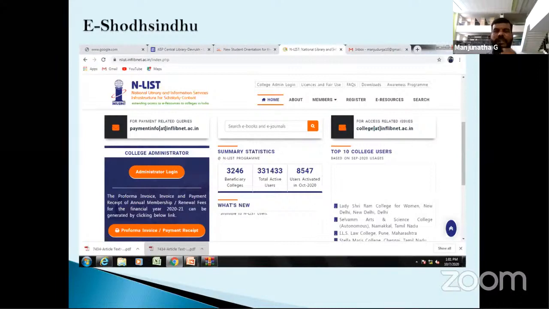So what information is available in these databases? More than 6,000 e-journals and 1,64,000 e-books are available in these databases. It is very useful for students, and students can access the articles and books available in these databases. For all the students, we are giving a login username and password. All the students use this resource.